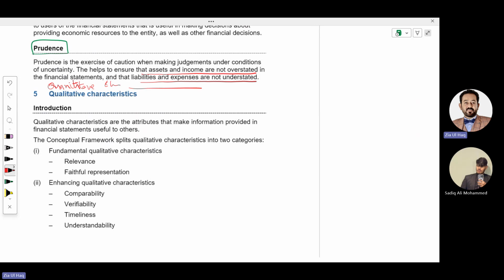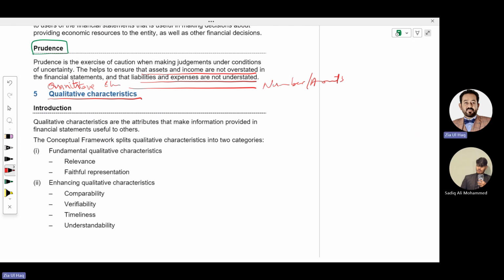Quantitative characteristics mean numbers and amounts, which should not be over or understated, meaning they should be accurate. And management, while preparing financial statements, has to fulfill the qualitative characteristics as well.